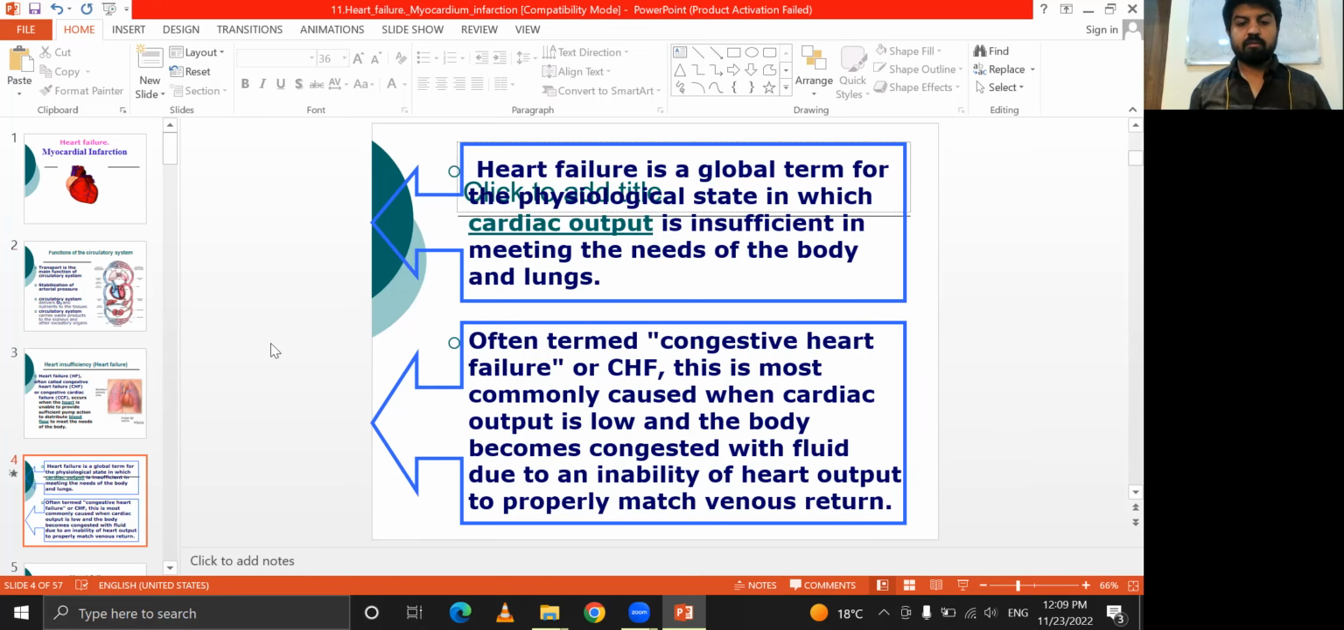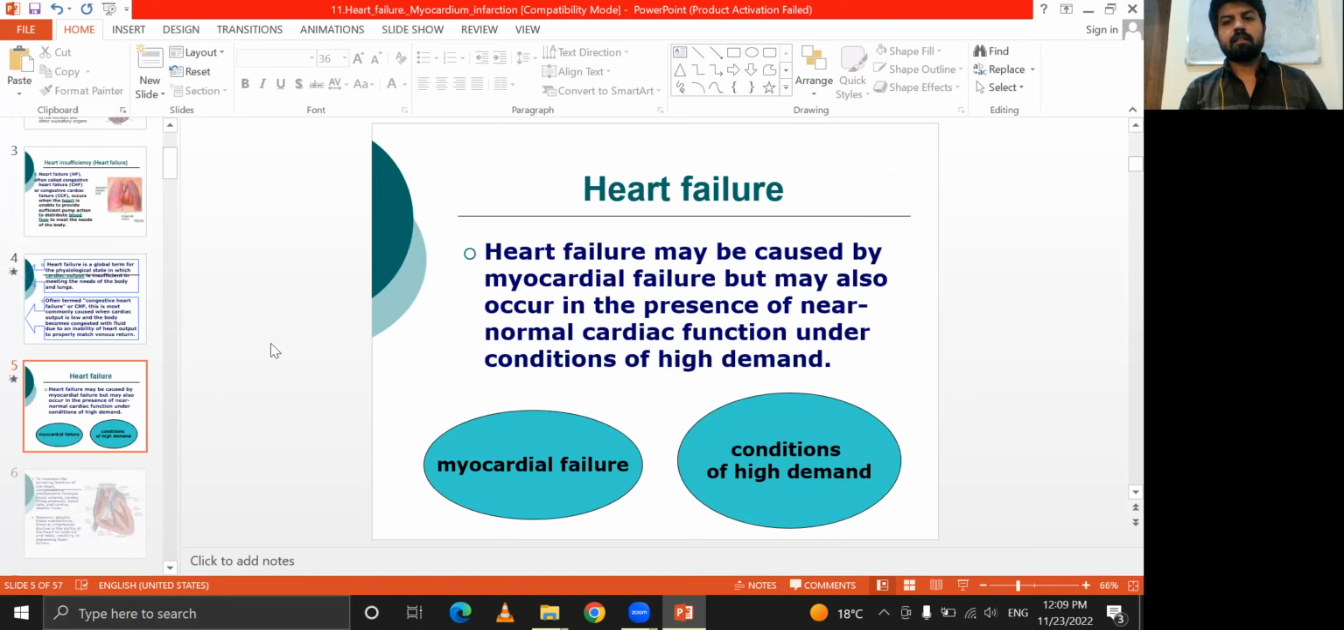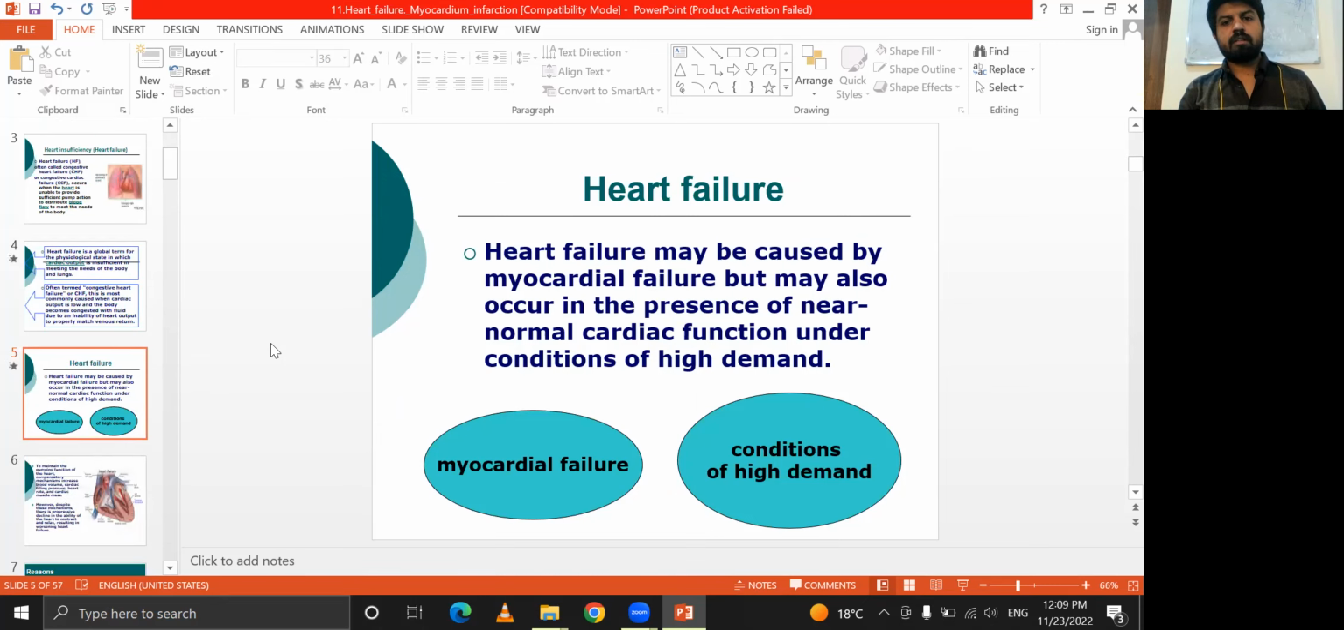This is most commonly caused when the cardiac output is low and the blood becomes congested with fluid, due to an inability of the heart output to properly match the venous return. Heart failure may be caused by myocardial failure, but may also occur in the presence of near normal cardiac function under the condition of a high demand.